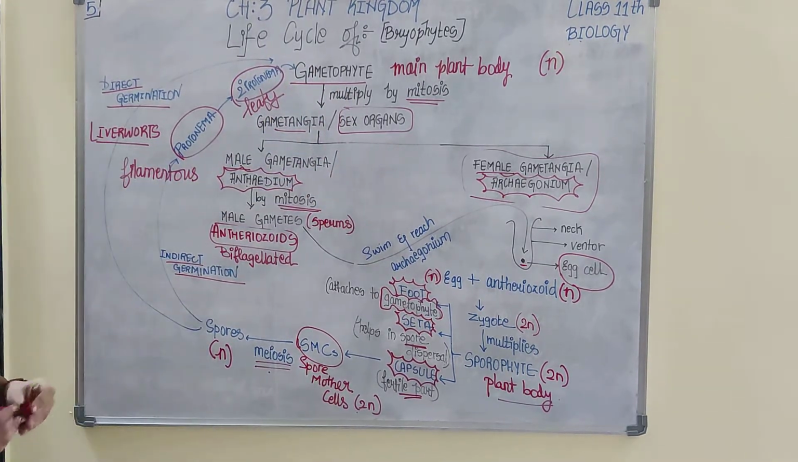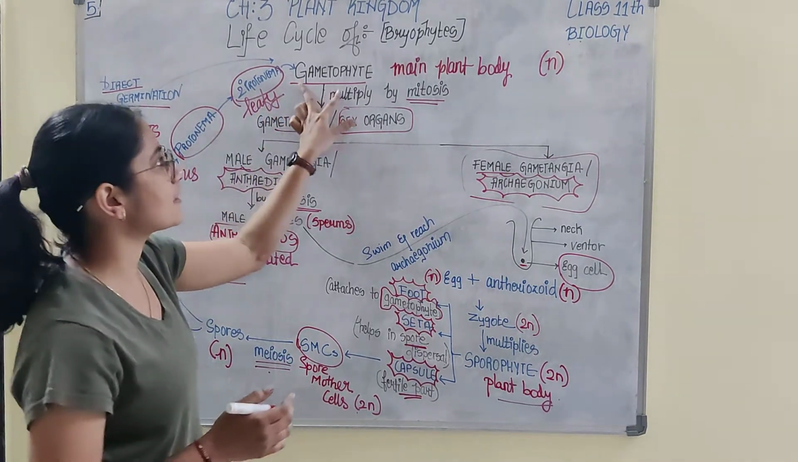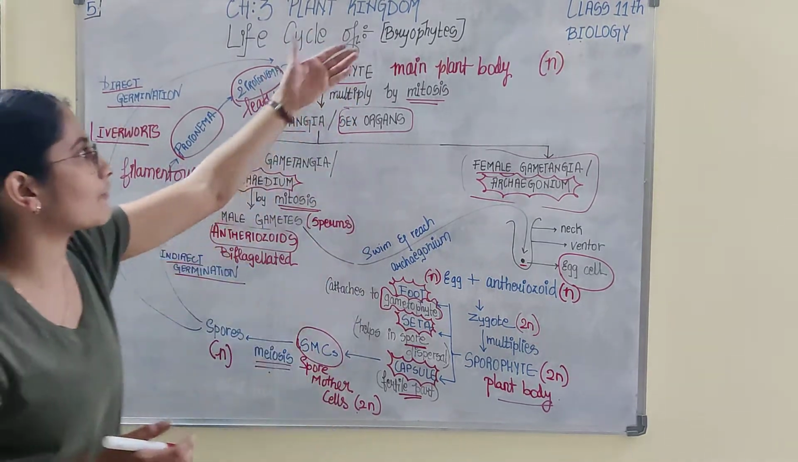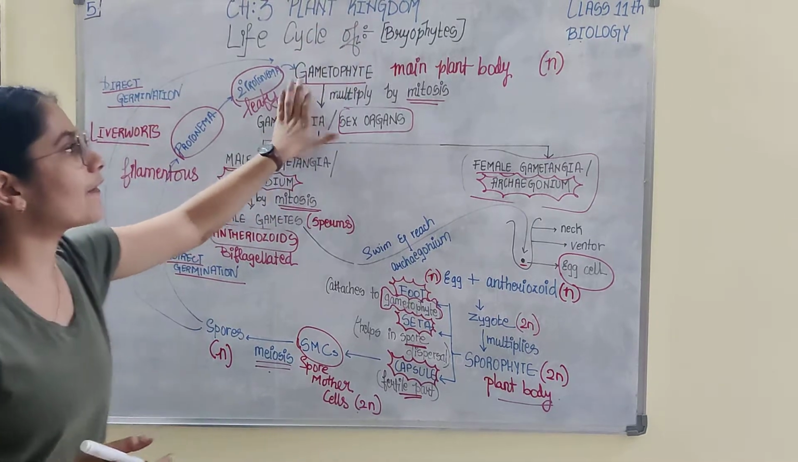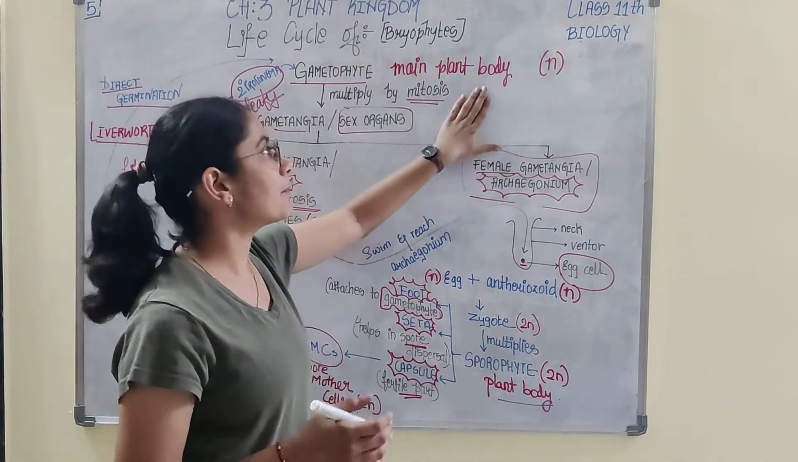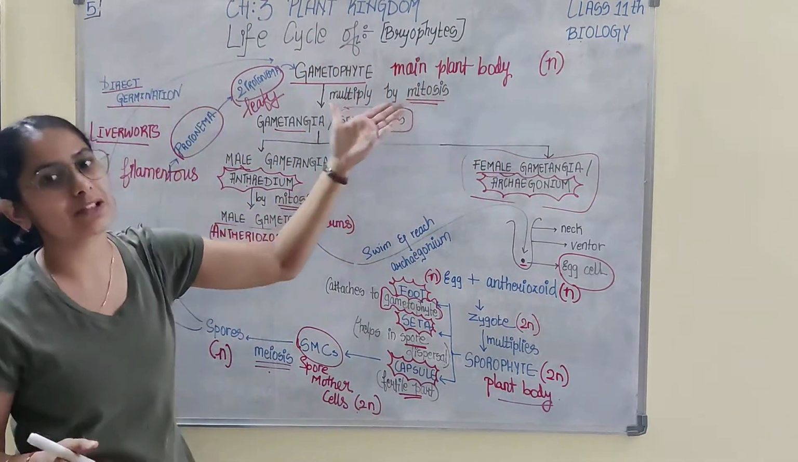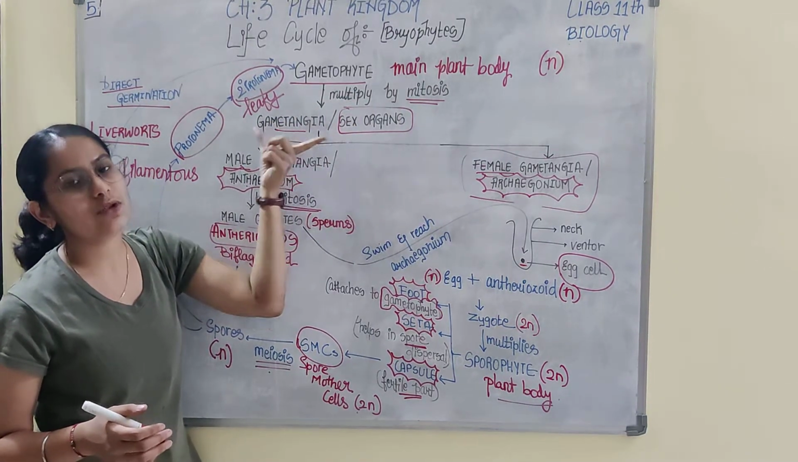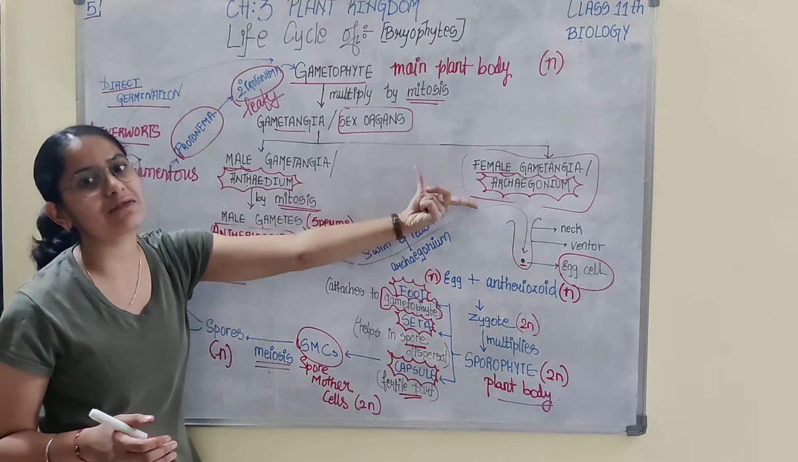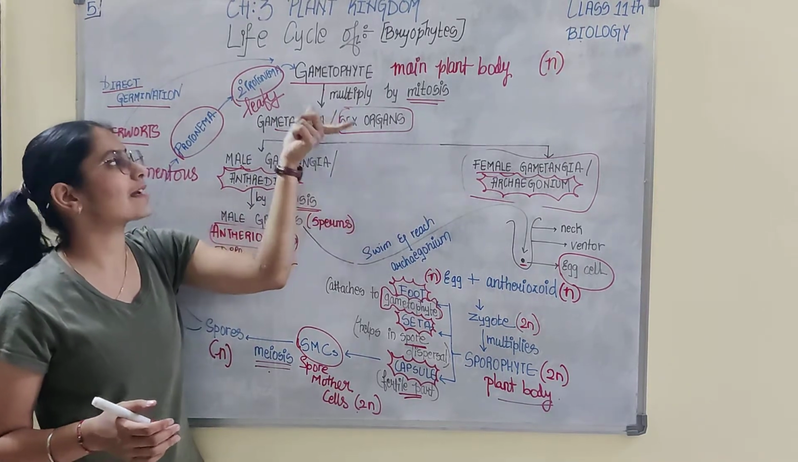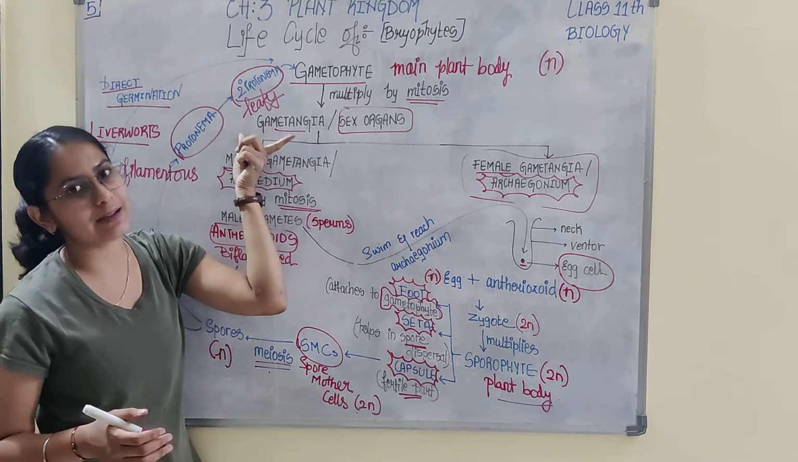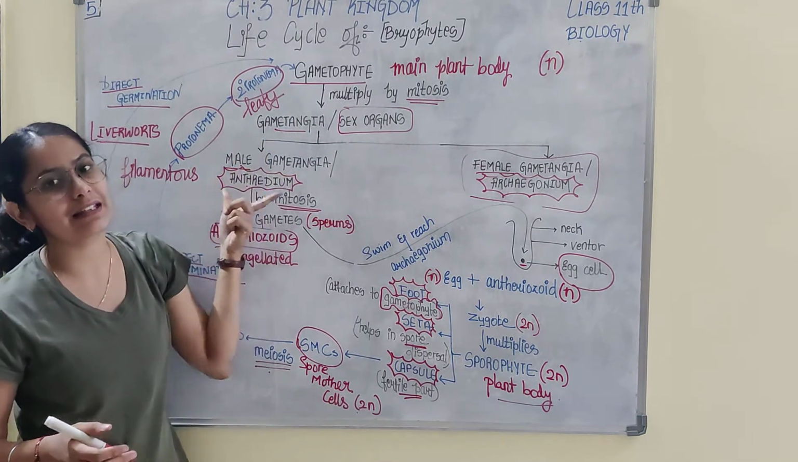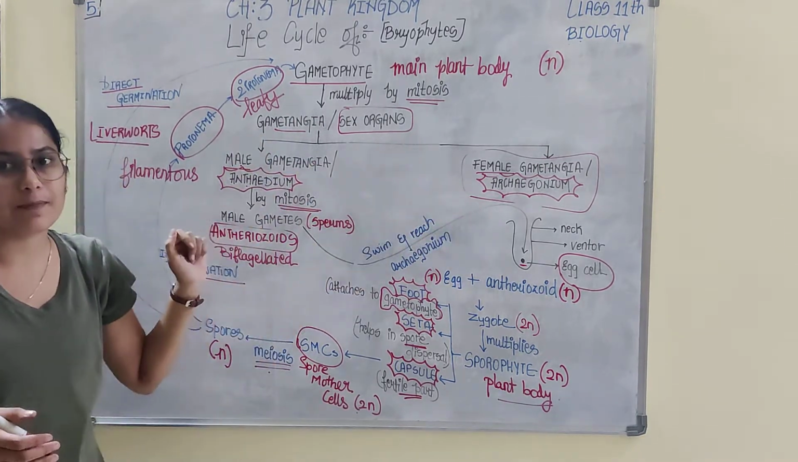I would be repeating it once again. The life cycle of bryophytes starts like this: the gametophyte, which is haploid, is the main plant body, and undergoes mitosis to form sex organs. There are two sex organs, male sex organs and female sex organs. Sex organs are also referred to as gametangium. Male sex organ, antheridium. Female sex organ, archegonium.